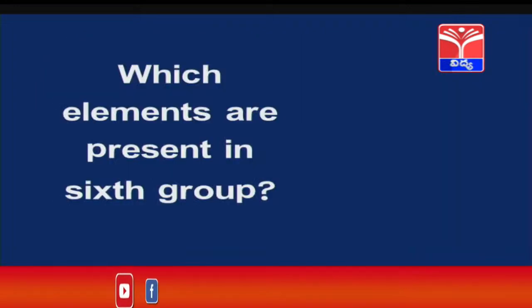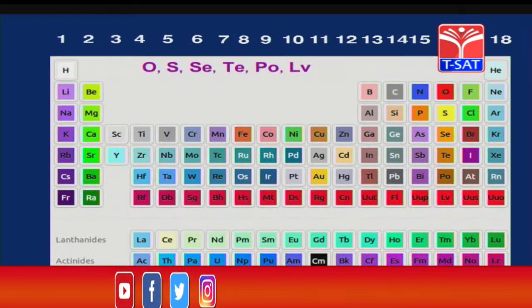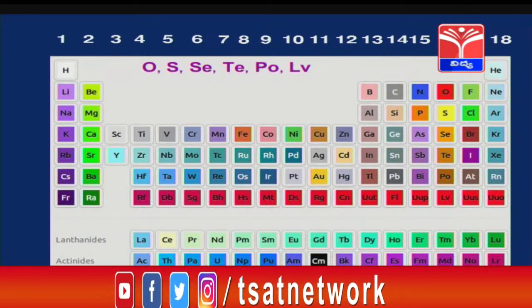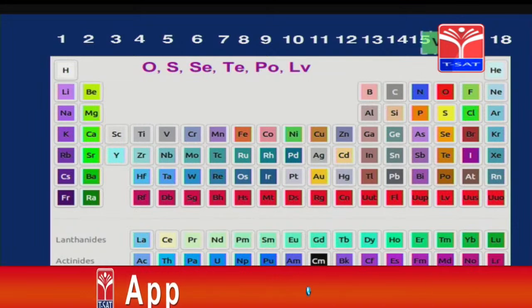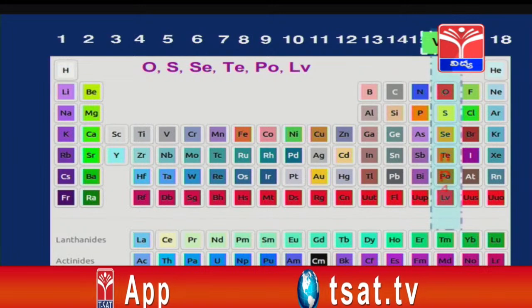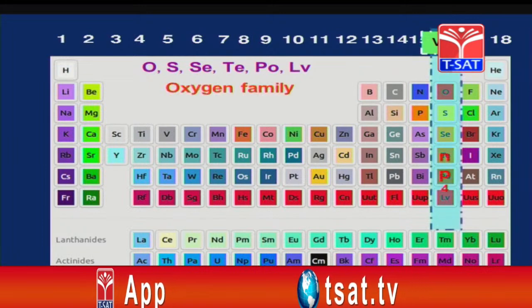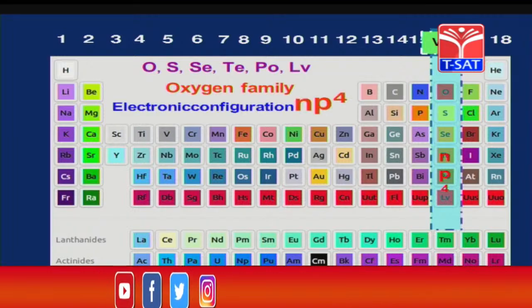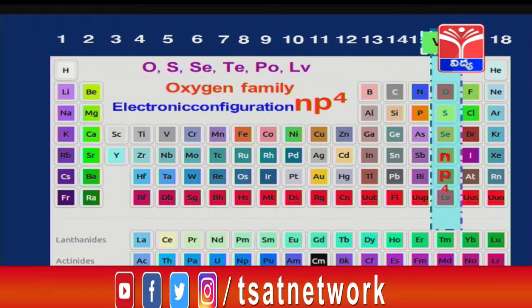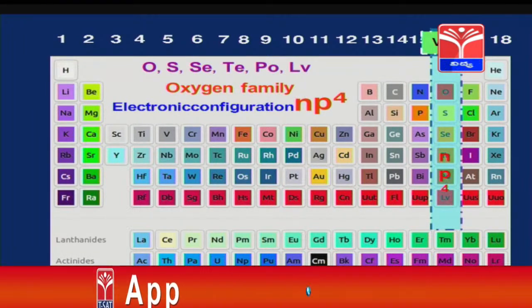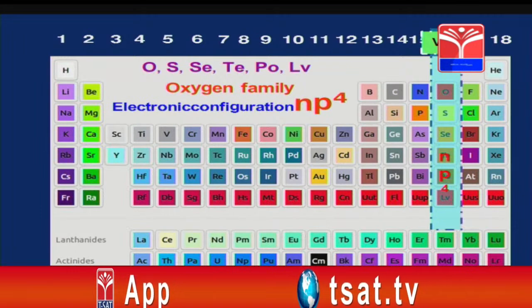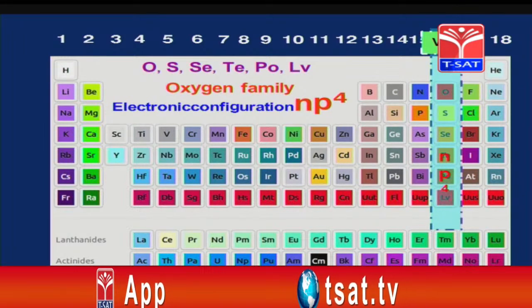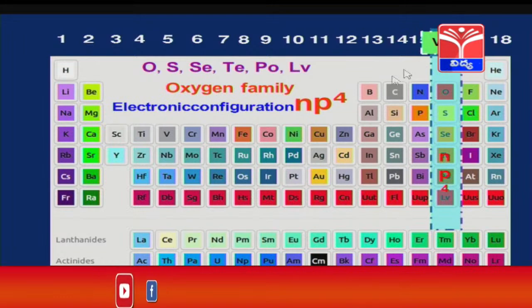Which elements are present in the sixth group? In the sixth group, oxygen, sulfur, selenium, tellurium and polonium are present. It is also called the 6th A group. This group begins with oxygen, therefore, it is called the oxygen family. The electronic configuration is np4. There are 4 p orbital electrons and 2 s orbital electrons, in total 6 electrons in the outermost orbit. Therefore, it belongs to group 6.